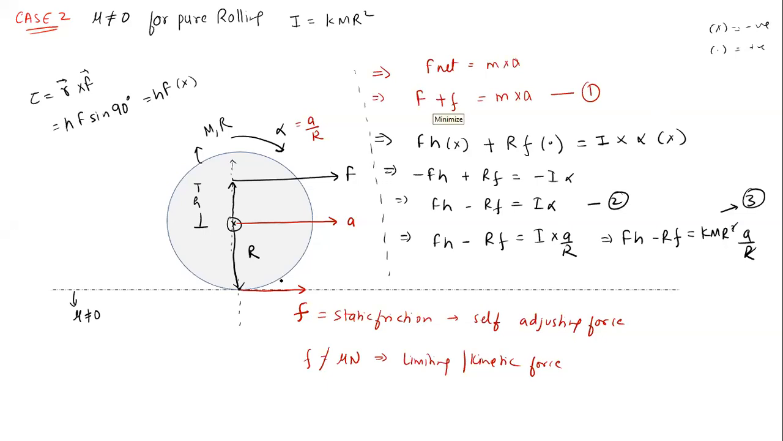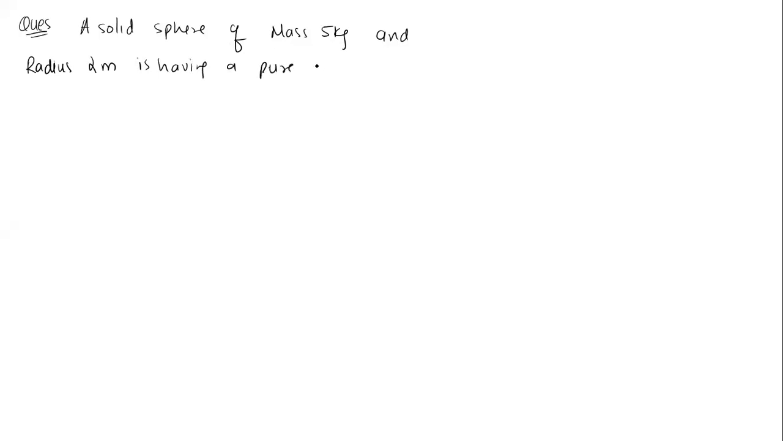Okay, so let us do one problem based on this. The question is: a solid sphere of mass 5 kg and radius 2 meter is having a pure rolling motion.